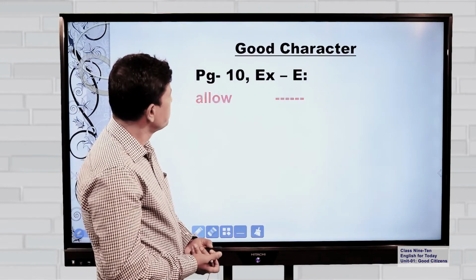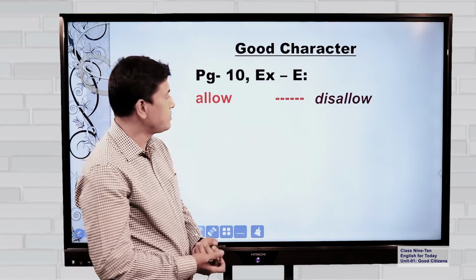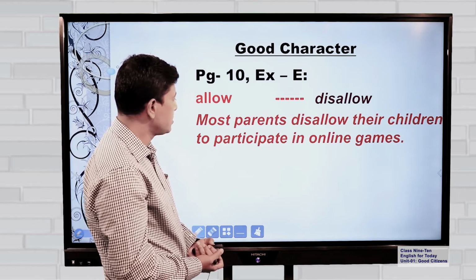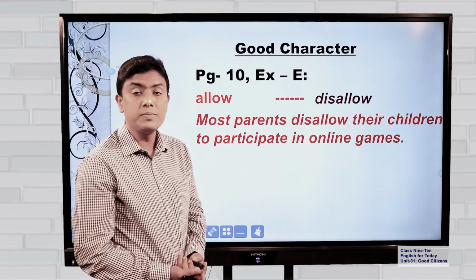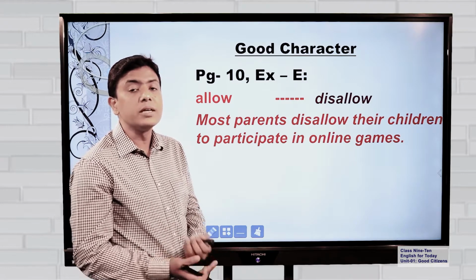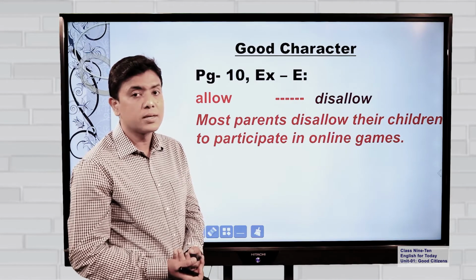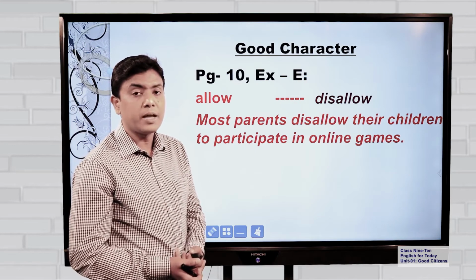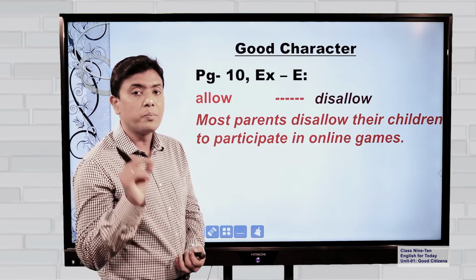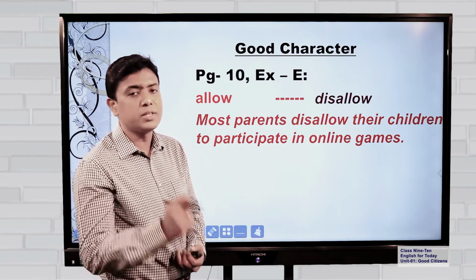More words. Allow is going to be disallow. A sentence can be like this. Most parents disallow their children to participate in online games. Games are good, but the games which you play on the computer are not at all good for your mind, for your eyes. So please be careful. And parents are not at all permissive about this. Although some parents are, most parents are not at all allowing. So they disallow their children.